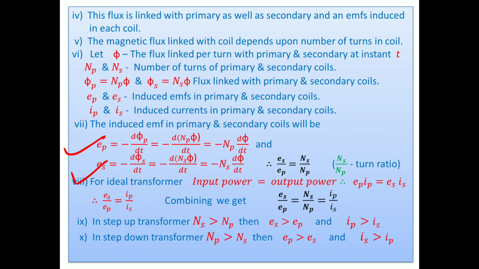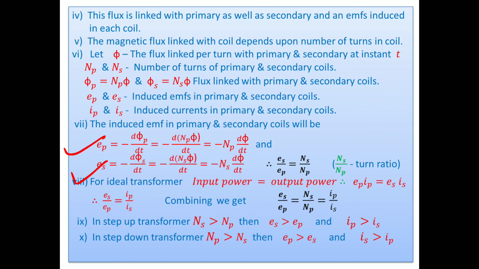Thereafter, the ideal transformer. Actually, ideal transformers do not exist, meaning no power loss is there. Total energy supplied, or input power, equal to output power, then we say that it is the ideal transformer. But an ideal transformer does not exist. Roadside transformers show 98 or 99% efficiency, but not 100% efficient. Okay, but still we consider the concept. For an ideal transformer, input power equals output power.